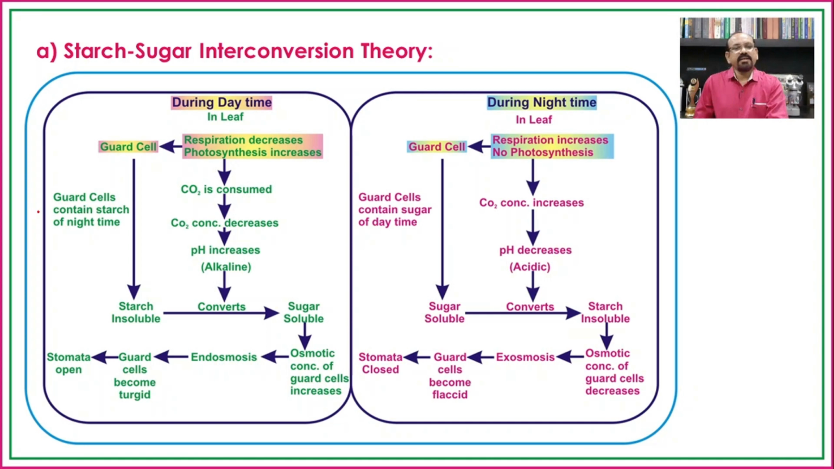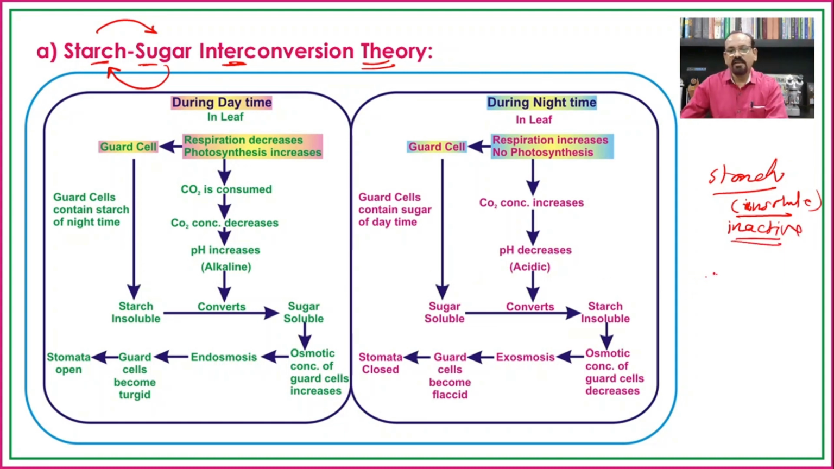So the first theory is the starch-sugar interconversion theory. It means there is a conversion of the starch into sugar and of the sugar into starch. Now what is the difference between these two? Starch is insoluble in water, and as it is insoluble in water, it is osmotically inactive, so it does not affect the osmotic pressure.